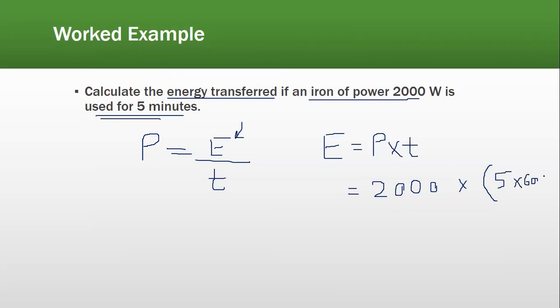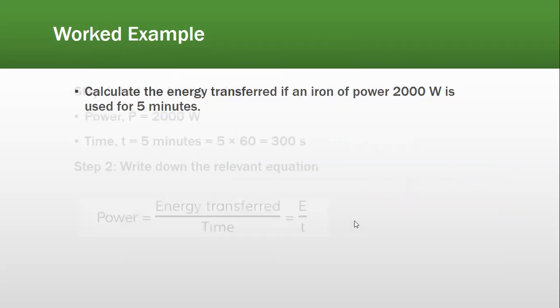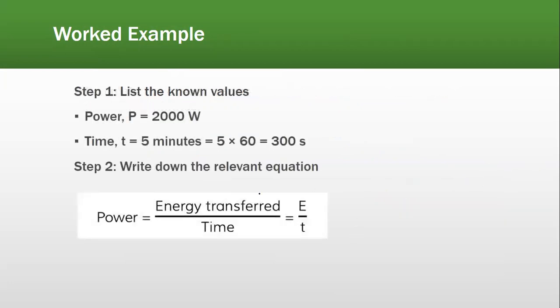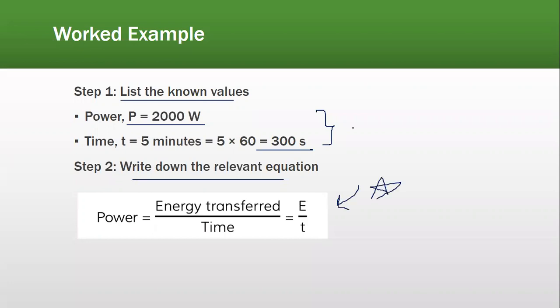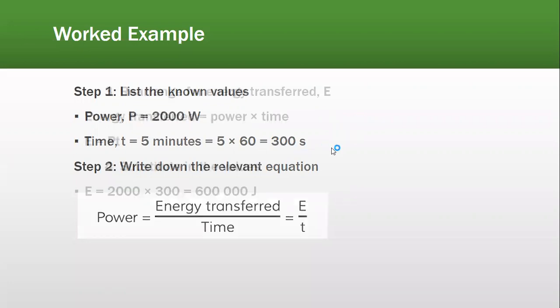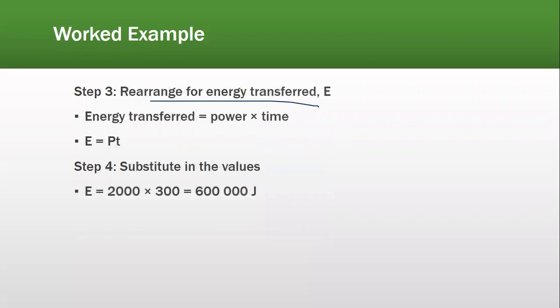5 into 60 कर दूंगा तो ये मेरे पास क्या आ गया? I have multiplied power with time and I would get my value for energy. So list the known values. The first step is listing. आपने list कर दी. Power is equal to 2000 and time is 300 seconds. आपने 5 multiply by 60 कर दी. Then write down the relevant equation. Each step should be written very clearly in the equation. Then rearrange for energy transferred. So energy transferred is equal to power into time. E is equal to PT.